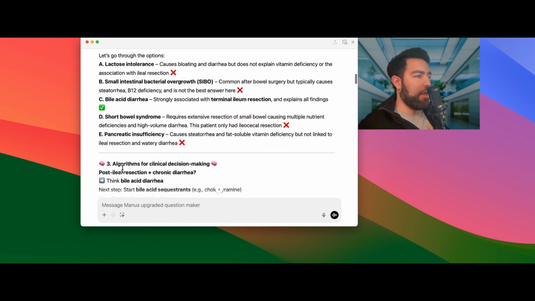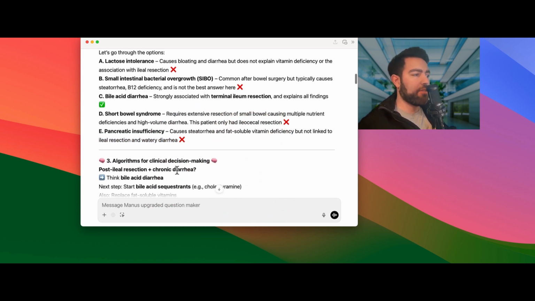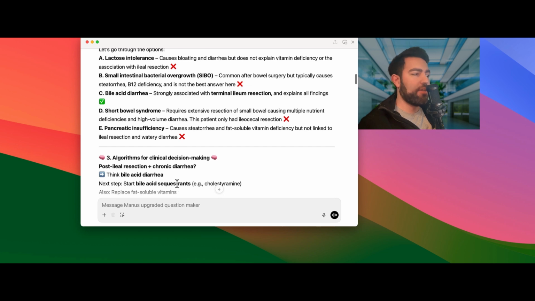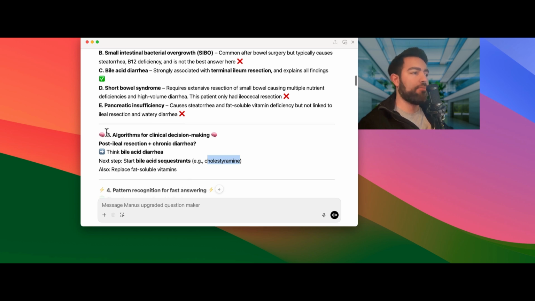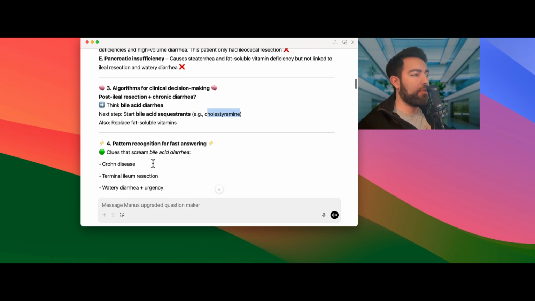So the algorithm: post-ileal resection plus chronic diarrhea, think about bile acid diarrhea. Treatment, the next step would be cholestyramine. Also replace the fat-soluble vitamins. Make sure that they are taking supplements for those.